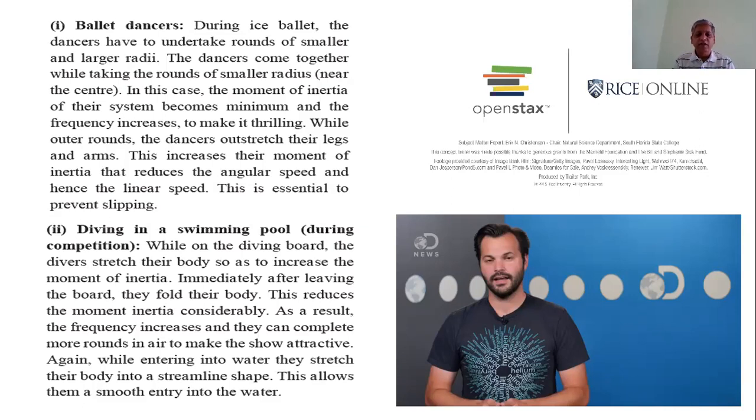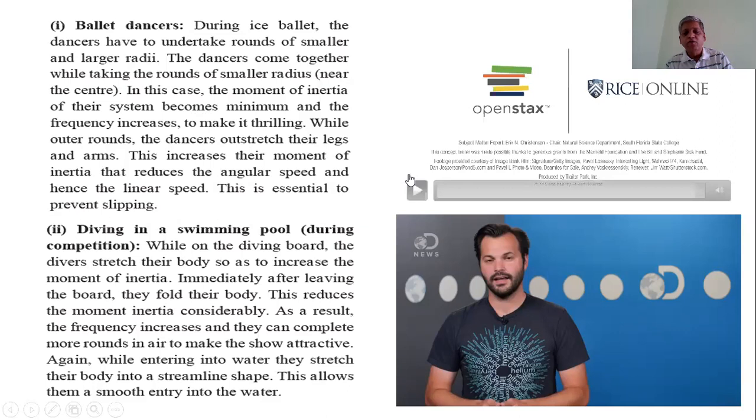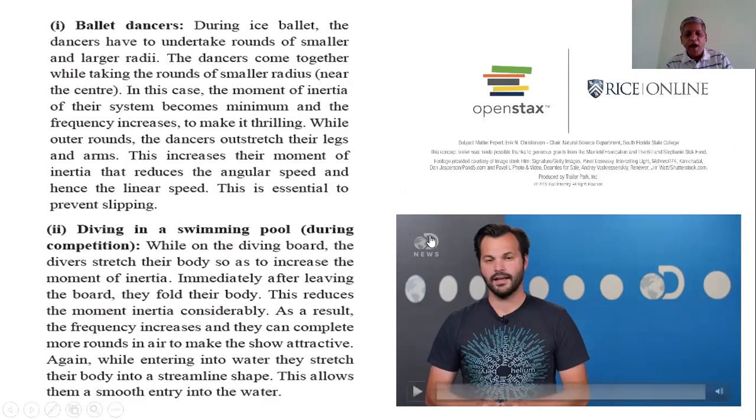The dancers outstretch their legs and arms. This increases their moment of inertia, which reduces the angular speed and hence the linear speed. This is essential to prevent slipping. This is one of the examples of the law of conservation of angular momentum. Another example I can explain here is diving in a swimming pool. See the video.